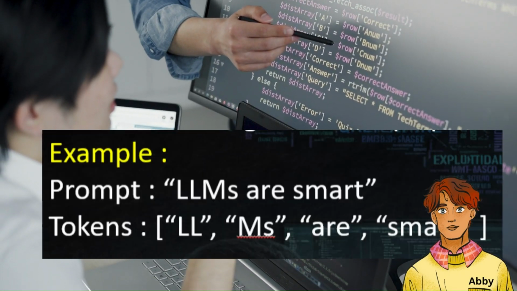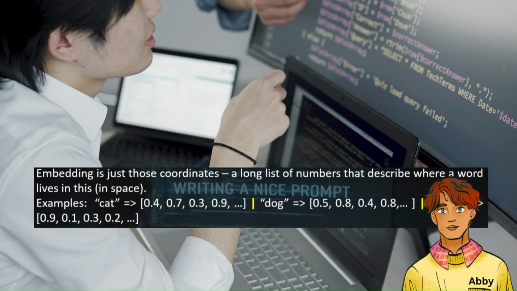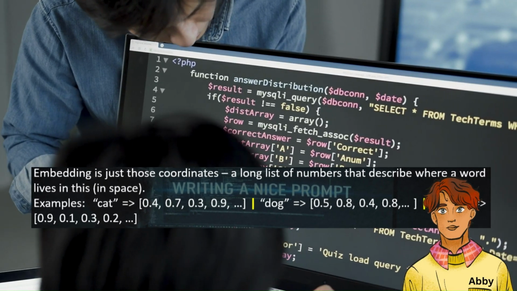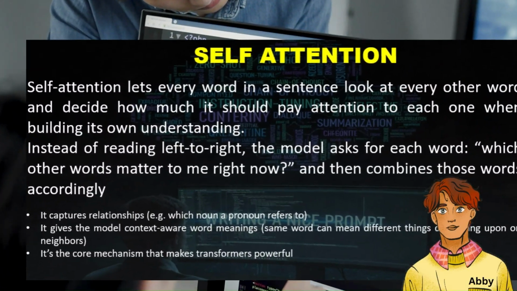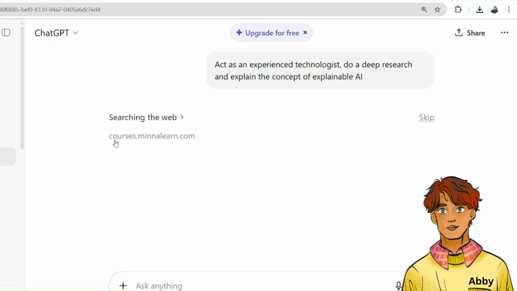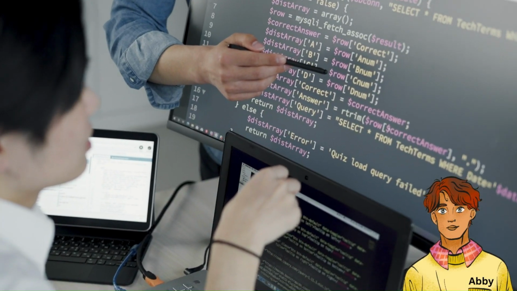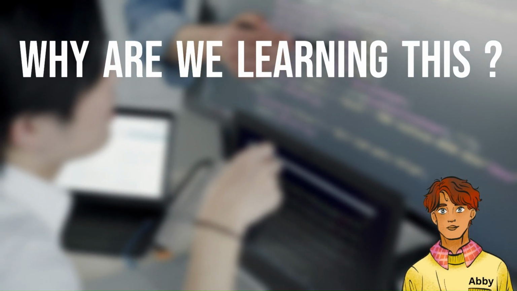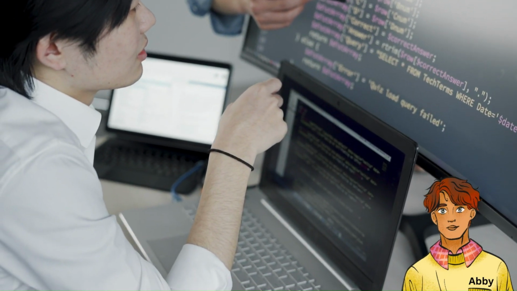We will talk about how text becomes tokens, how those tokens turn into embeddings, how the model uses self-attention to make sense of everything, and how it generates your final answer one word at a time. And why are we learning this? Because this understanding is the foundation of what comes next.